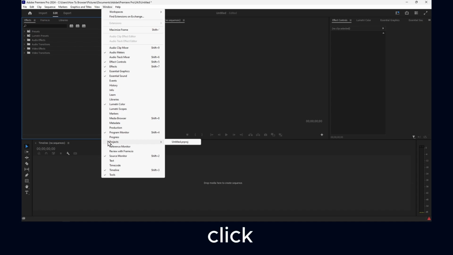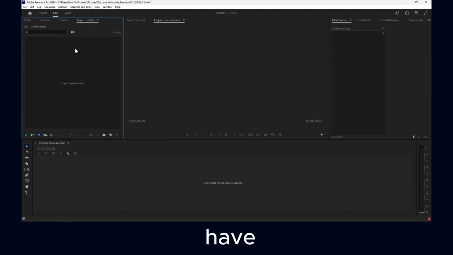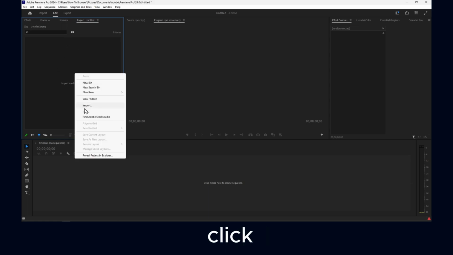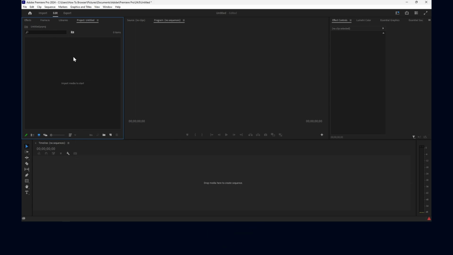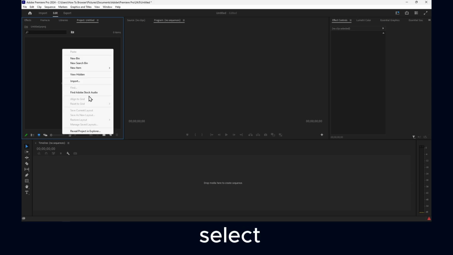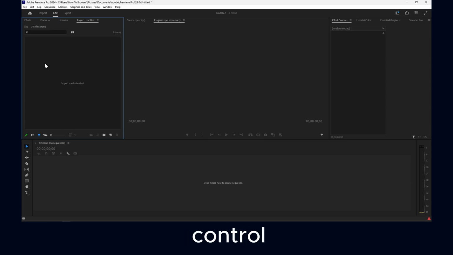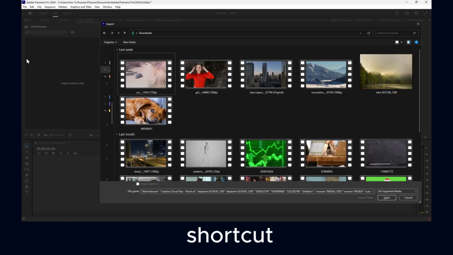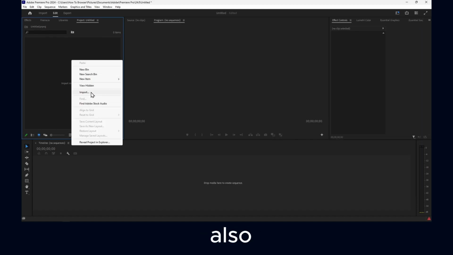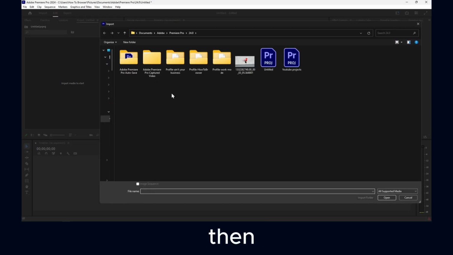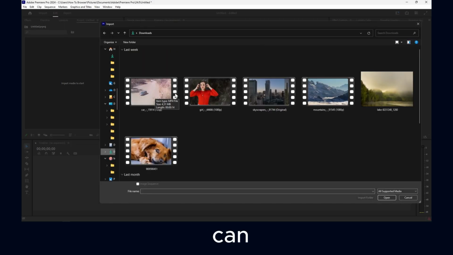All right, so this one, I have this project I created, and I just opened that one, and now I can click on import here. Now you can right click and select import, or you can use the shortcut Control+I. And when you click the Control+I shortcut, or you right click and select import, then you can click on a video that you want to crop,